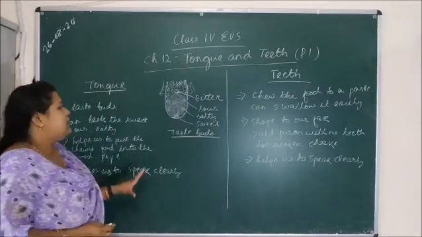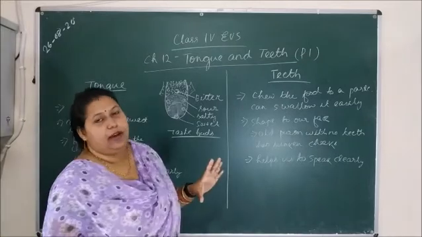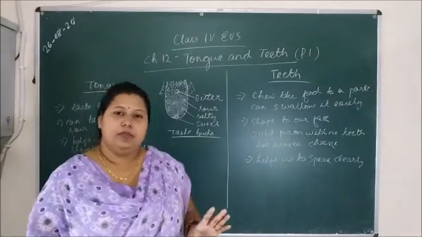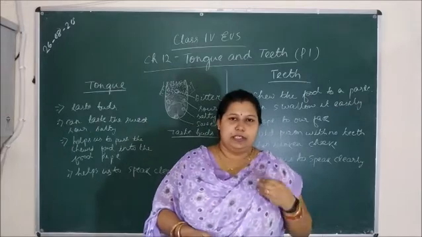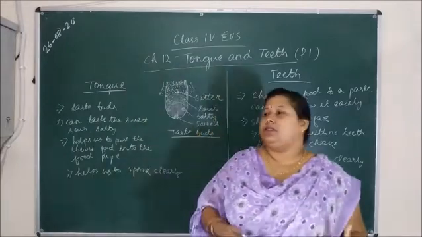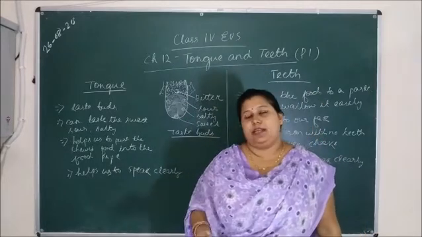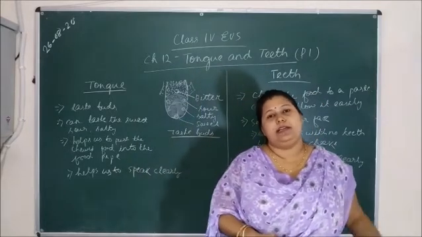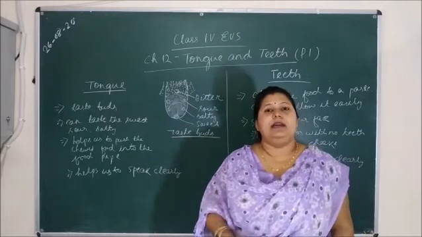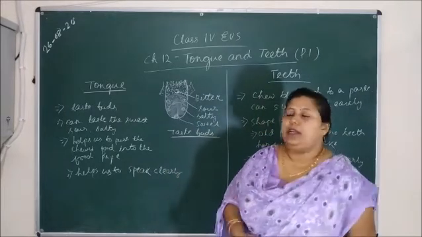Taste buds have the role to identify the particular taste of the food. Whenever we taste something, the nerves of the tongue send the message to the brain. If you have tasted it earlier, then the mind can identify it very easily.